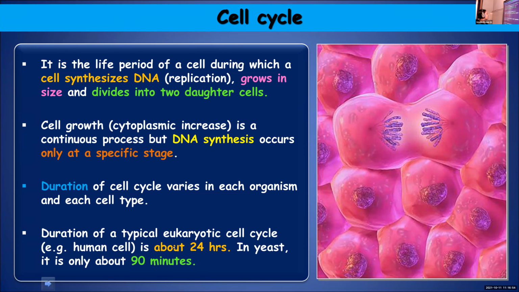The duration of a typical eukaryotic cell cycle is about 24 hours. For example, a human cell completes the cell cycle in 24 hours, whereas it is just 90 minutes in yeast. So this can differ from organism to organism and cell to cell.